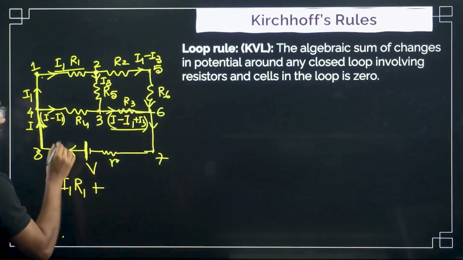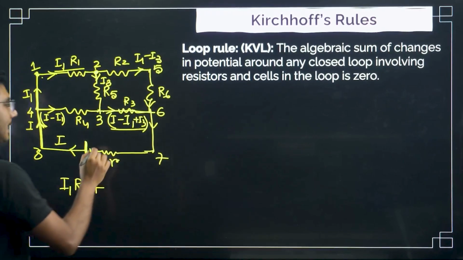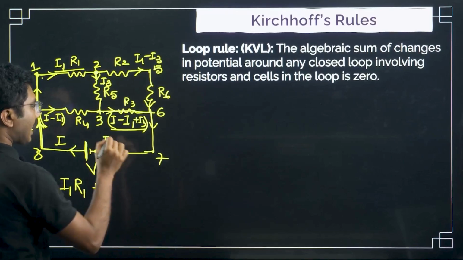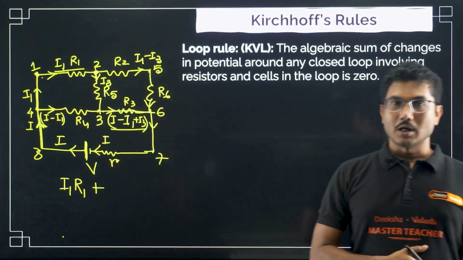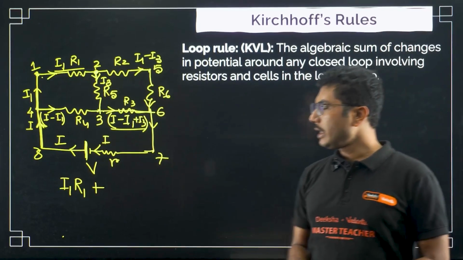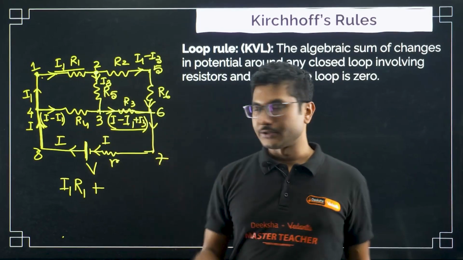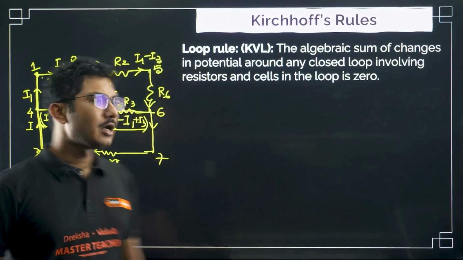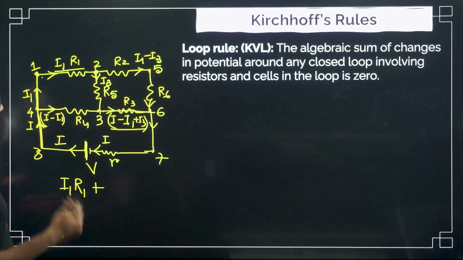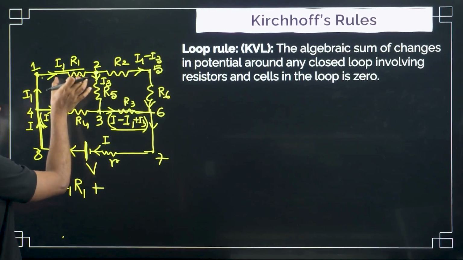And one more important point, whatever total current going out of the battery, the same current should always come back to the battery. That is also one important point to remember. Why is this very important? Because of conservation of charges. The battery is giving out some charge, it wants that same amount of charge back through the negative side, right? Now I1 R1 is the voltage drop across this resistor.